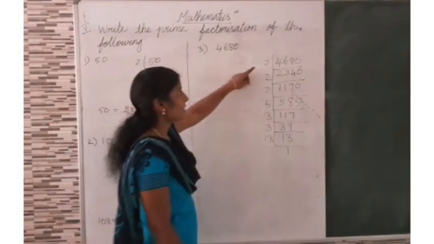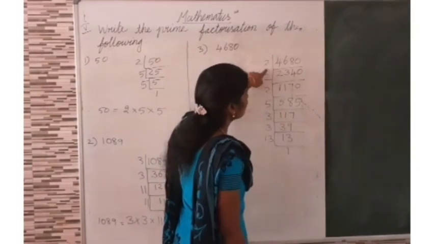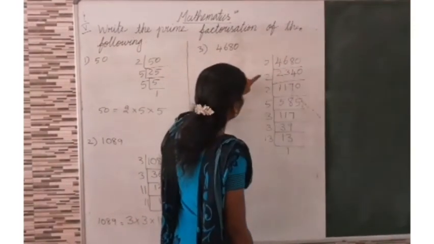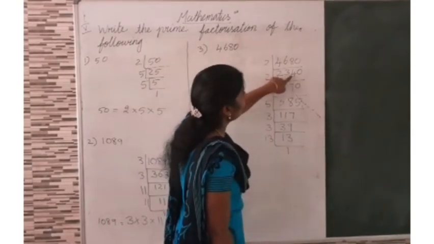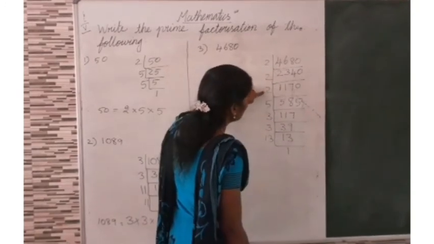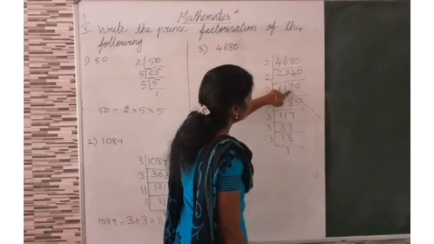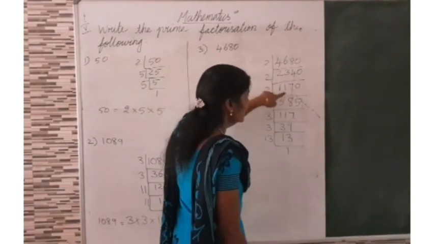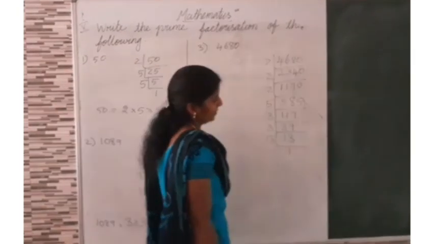Once again listen. 2 2s are 4. 3 2s are 6. 4 2s are 8. 0. Then 2 table. 1 2 is 2. 1 balance 14. 7 2s are 14. 0. Then again 2 table. 5 2s are 10. 1 balance 17. 8 2s are 16. 1 balance 10. 5 2s are 10.